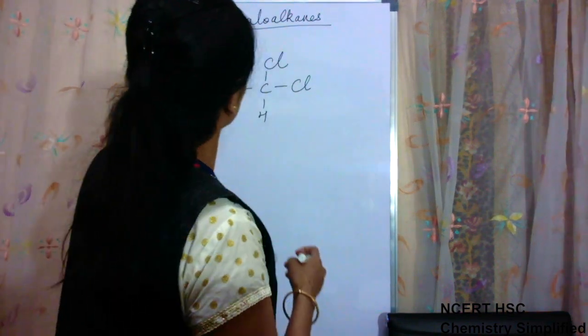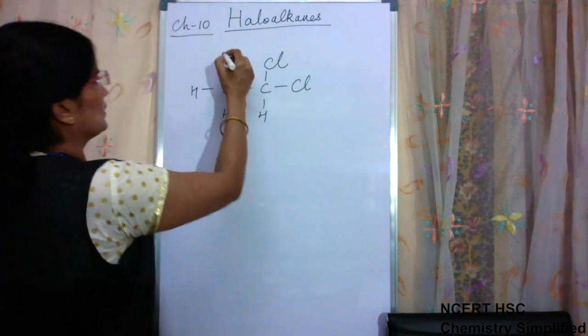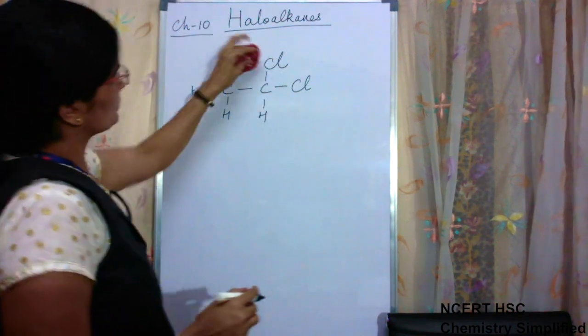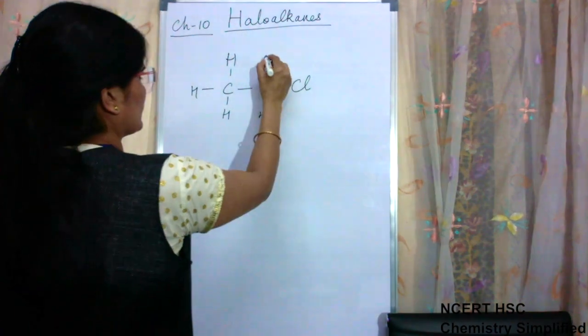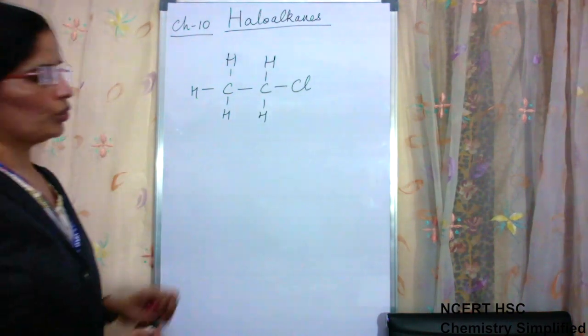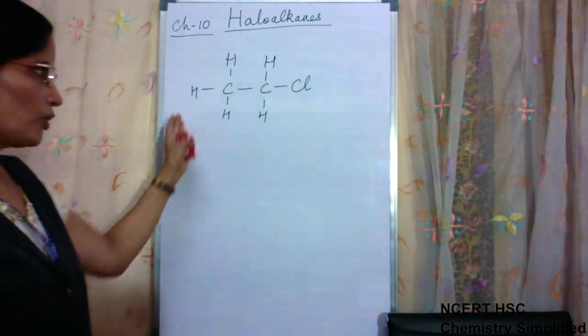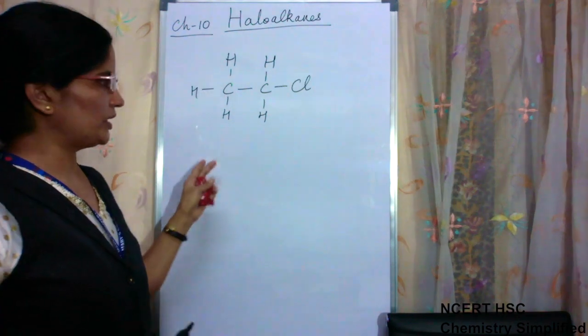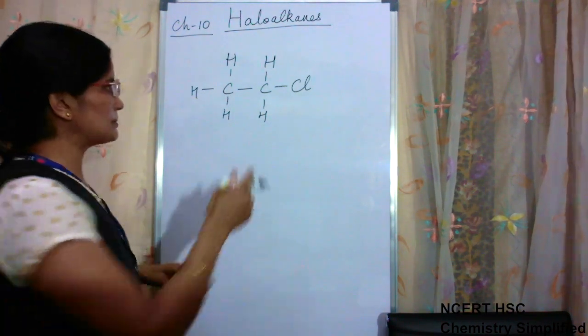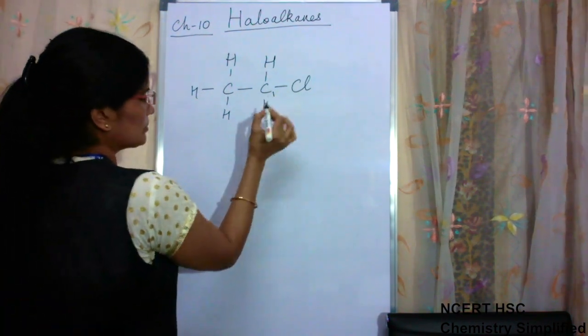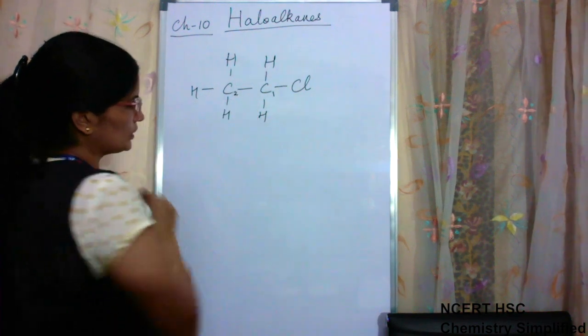Now again back to monochloroethane. From monochloroethane, if we are forming dichloroethane, there are two possibilities. This is carbon atom number 1, this is carbon atom number 2.